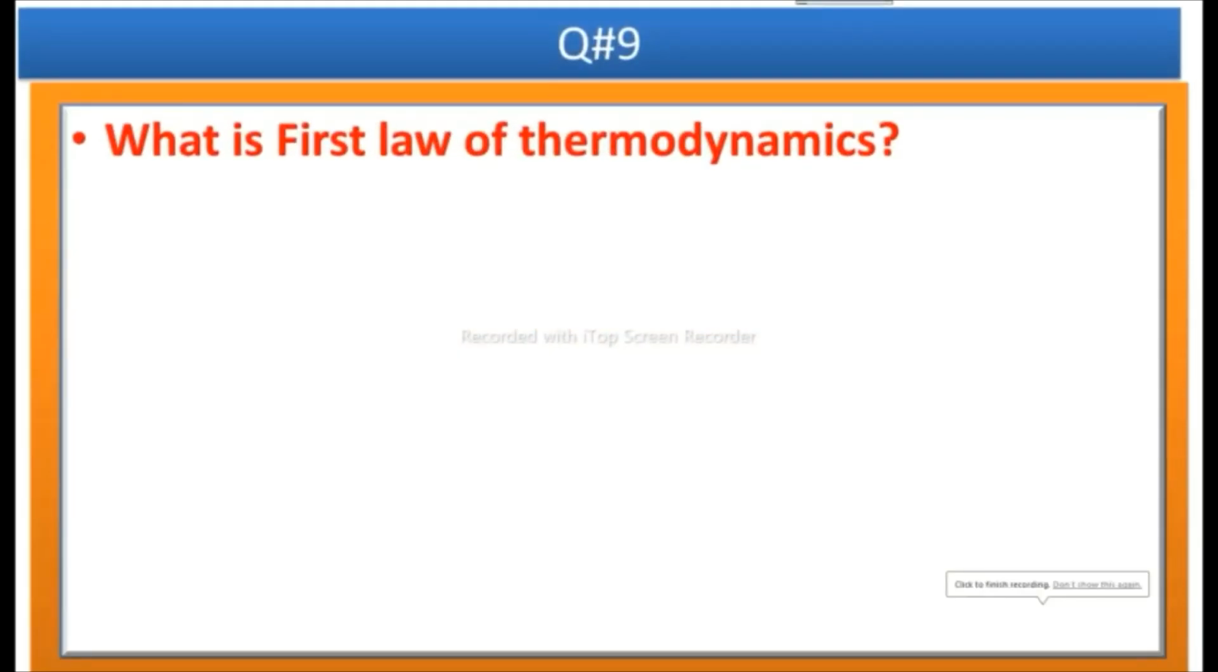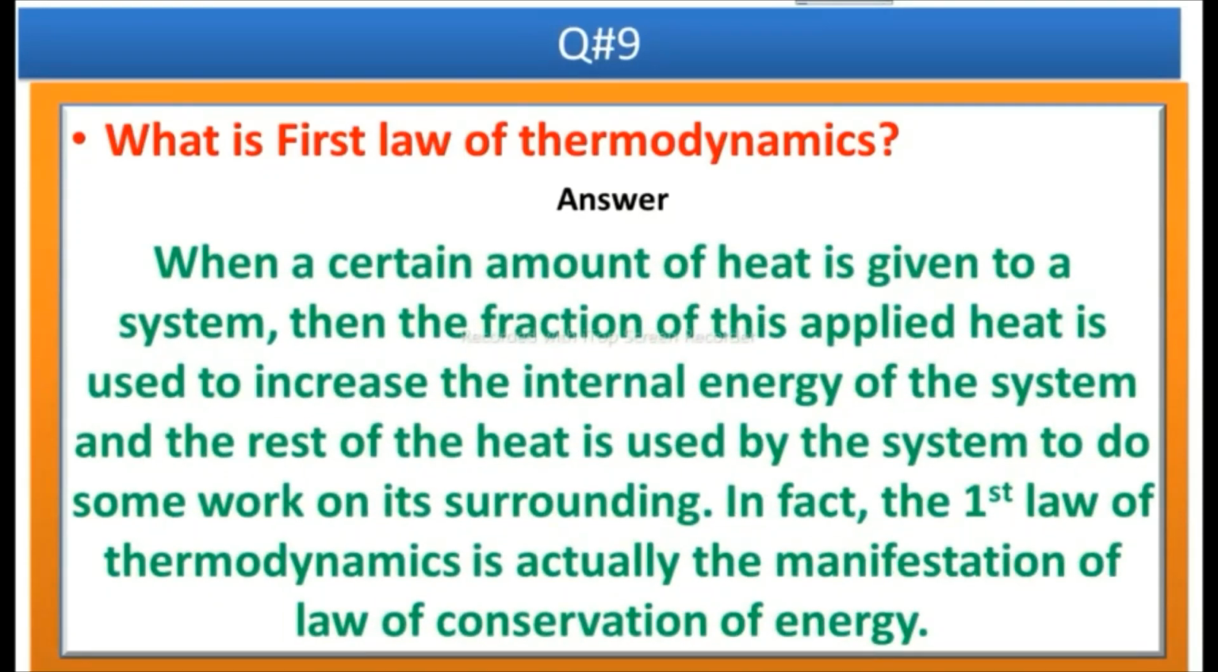Number 9 is, what is first law of thermodynamics? Answer is, when a certain amount of heat is given to a system, then the fraction of this applied heat is used to increase the internal energy of the system, and the rest of the heat is used by the system to do some work on its surrounding. In fact, the first law of thermodynamics is actually the manifestation of law of conservation of energy.